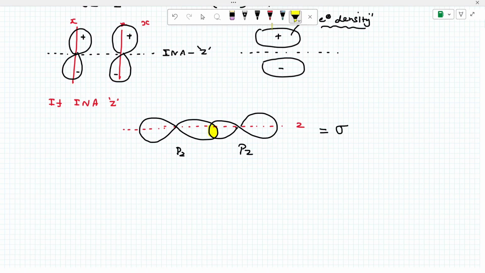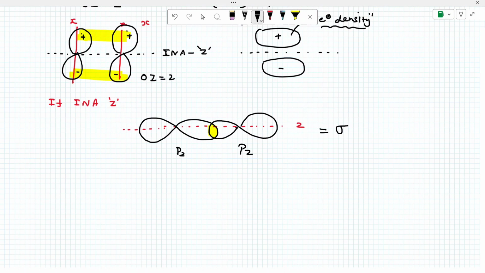In this case, this is the overlapping zone. Here there are 2 lobes overlapping, and here 2 overlapping zones. How many lobes? 1 lobe, 2 lobes, 3, 4 lobes involved. Here 2 lobes are involved along the INA axis. If you are considering which axis is INA, those 2 p orbitals always form a sigma bond. The other remaining p orbitals always form a pi bond.